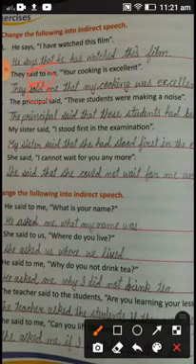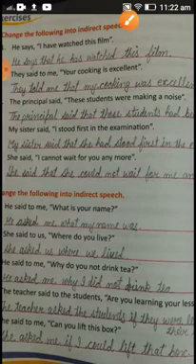And if simple said is written, we will put said only and then we will put that. So the principal said that those students, these will be converted into those. Students were making is past continuous tense, so we have to change it into past perfect continuous, that those students had been making a noise. Okay, likewise we have to change this.